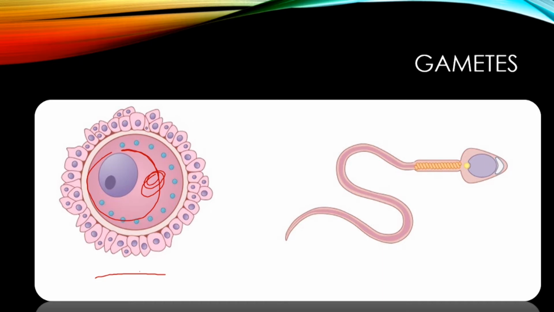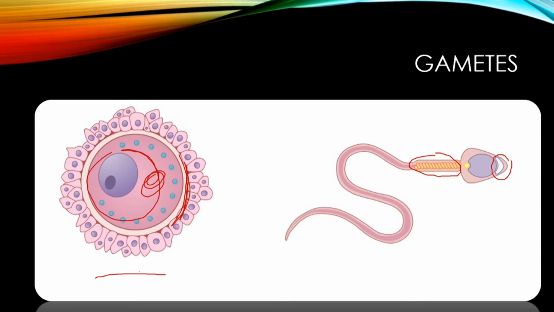In terms of the sperm cells, they have this big long tail, which means they can swim to the egg cell. Also, they've got what's called the neck, this part here. This neck contains lots of mitochondria. If you remember from the beginning of last year, mitochondria are the parts of the cell which break down food to release energy, which helps the sperm cell to swim. At the top here you've got enzymes, and these enzymes help to break through the wall of the egg cell. Now, that's what these gametes look like.